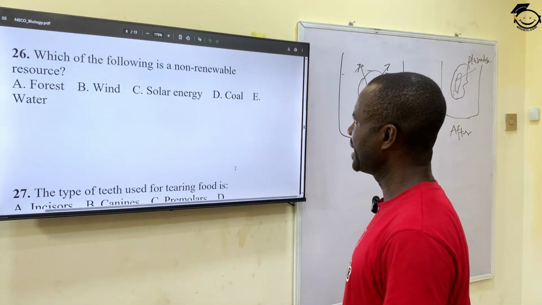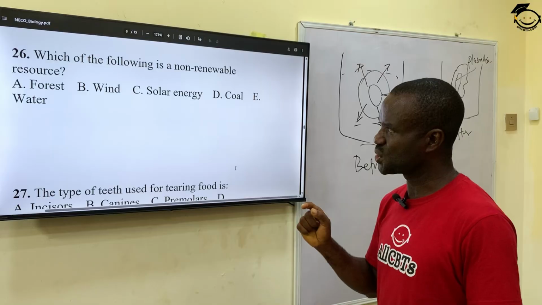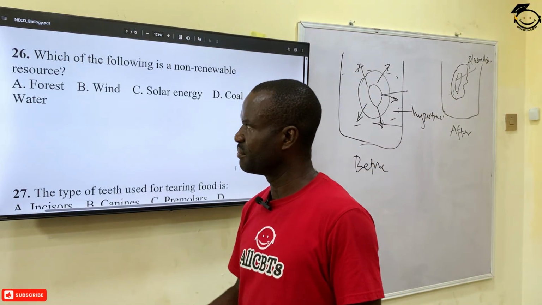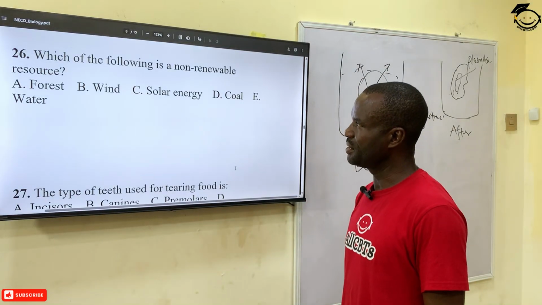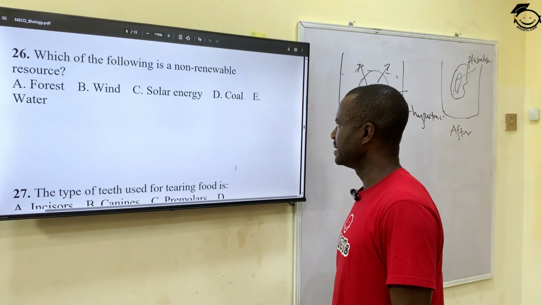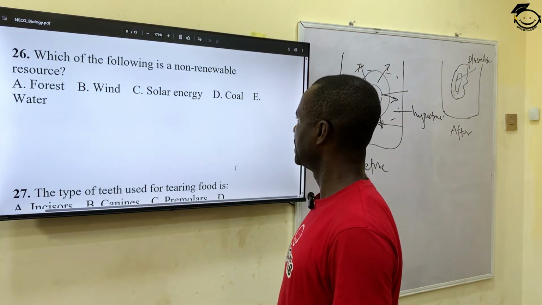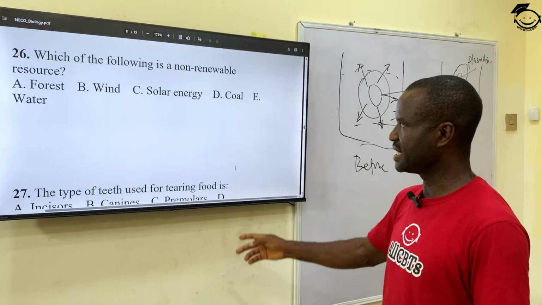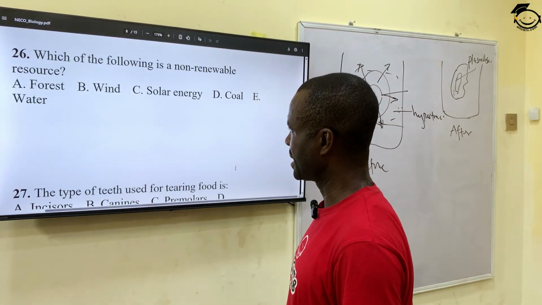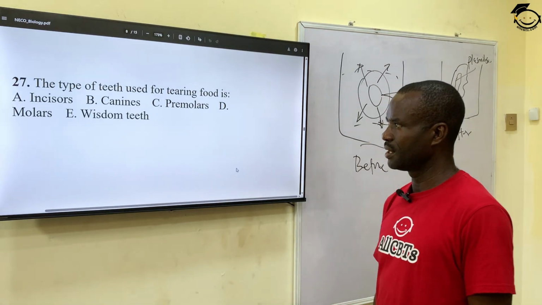All right. Question 26. Which of the following is a non-renewable resource? A, forest. Forest can be renewed. B, wind. C, solar energy. D, coal. And E, water. All these except the solar energy cannot be renewed. Correct answer is C, solar energy.